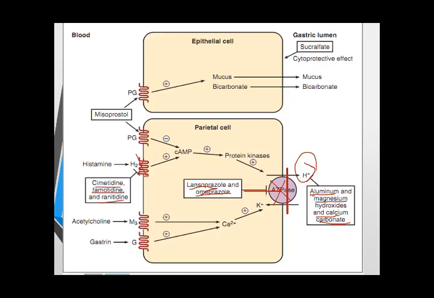Okay, because acetylcholine and gastrin act on the enterochromaffin cell which is present near the parietal cell, and it increases the release of histamine. So histamine will bind with these receptors on the parietal cell and increase the release of hydrogen ion. The role of acetylcholine and gastrin is comparatively less than histamine.